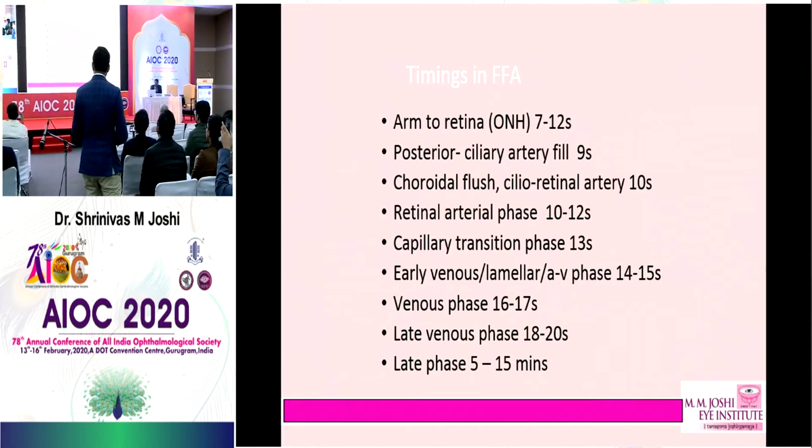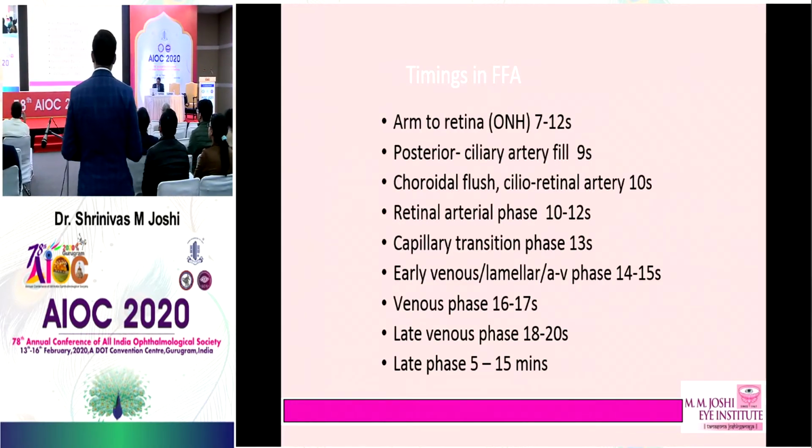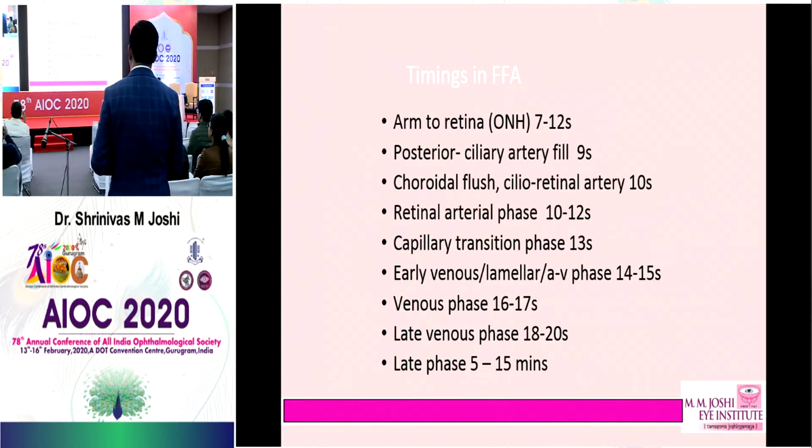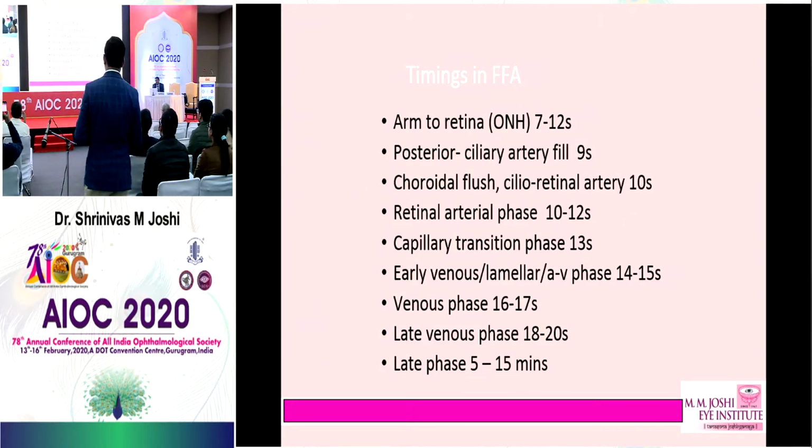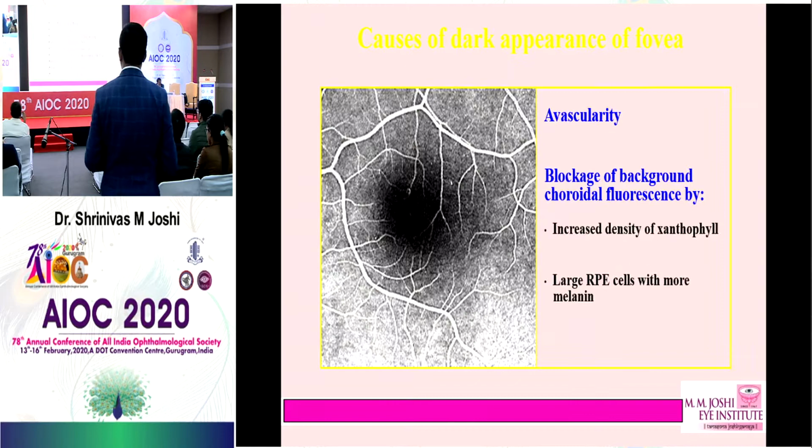So these are the timings which you need to know. Arm to retina is 7 to 12 seconds, posterior ciliary artery fills in 9 seconds, choroidal flush in 10 seconds, arterial phase 10 to 12 seconds. So one by one it goes on, you keep on adding up the time to that.